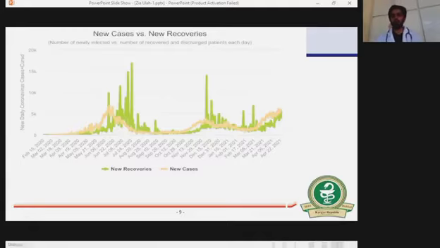This graph is a mutual comparison between the new cases and the recovery rates. As we can see clearly, the blue represents the new recoveries and the brown represents the new cases. The recovery rate in Pakistan is much greater than the new confirmed cases established each day. In July 2020, when we had an abundance of new cases, on that day we also had a much higher recovery rate.